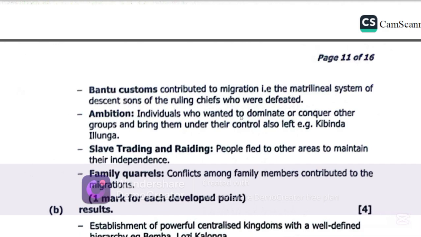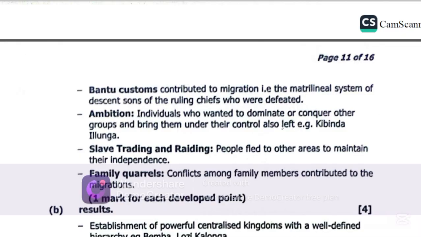Ambition. Individuals who wanted to dominate or conquer other groups and bring them under their control also left, e.g., Kabinda Ilunga. Slave trading and raiding. People fled to other areas to maintain their independence. Family quarrels. Conflicts among family members contributed to migrations.